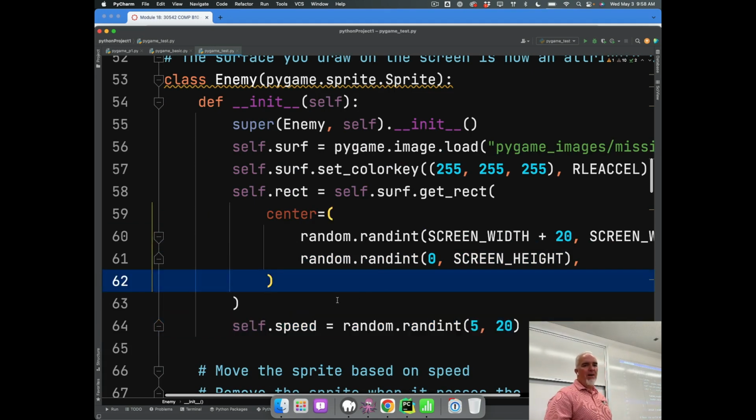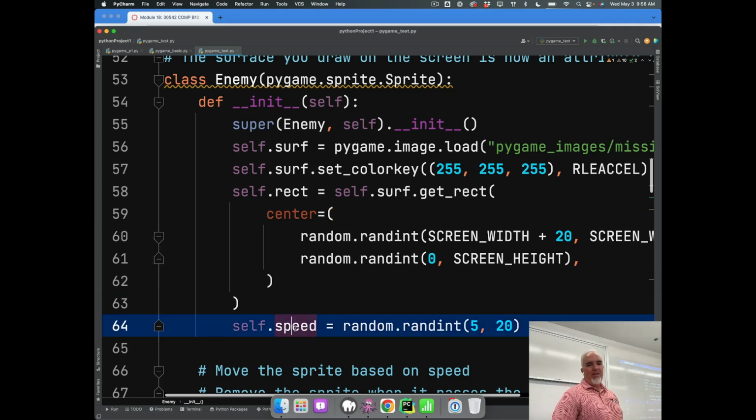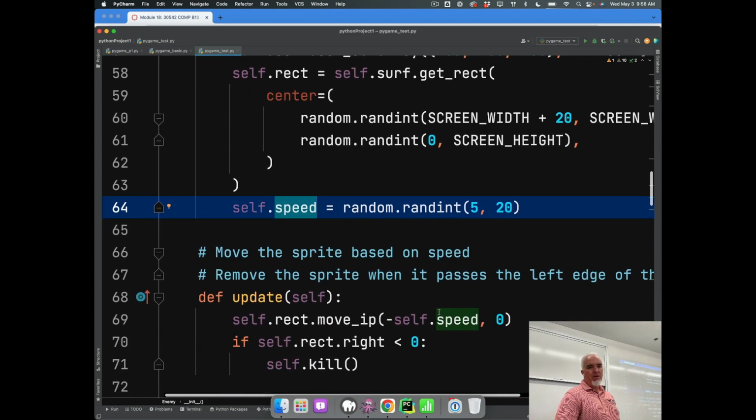The nice thing about a lot of these is that based on what you know already about Python, you can kind of infer what it is we're doing here. You know what random.randint does. It generates an integer between this and this. You know randint is going to generate something between 0 and the height of the screen. You can sort of figure this out. And you can figure out that the speed of the sprite refers to how much it moves.